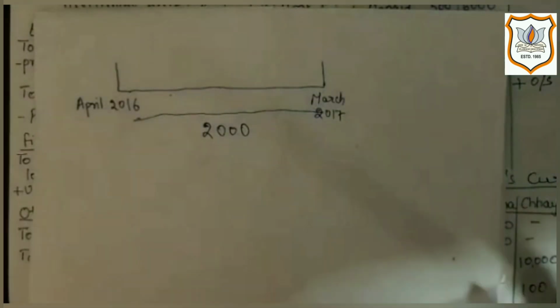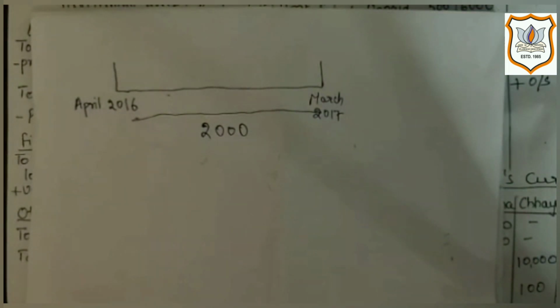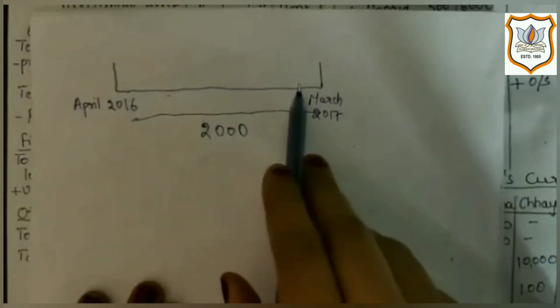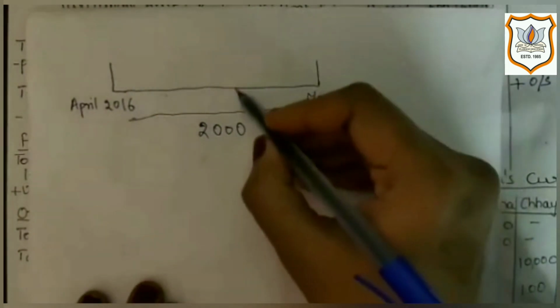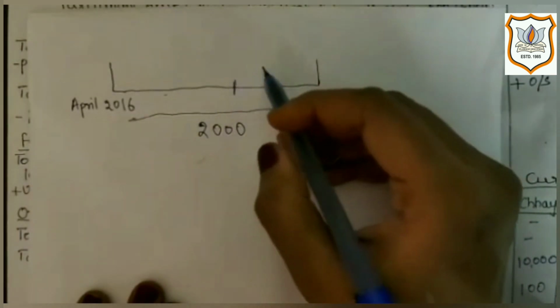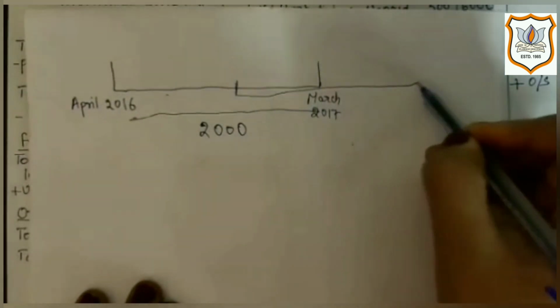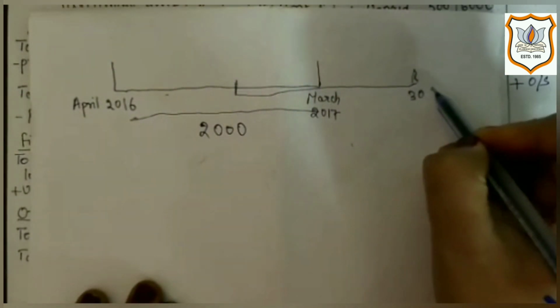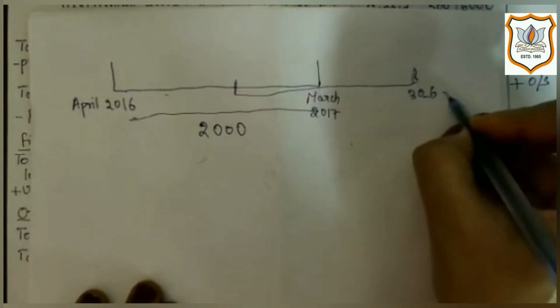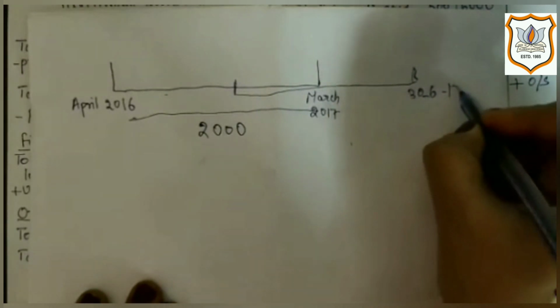Here out of 2000, 1200 is the amount of insurance which is not actually for this 12 months. It starts somewhere in between and it goes up to next year. That means 30 June 2017.